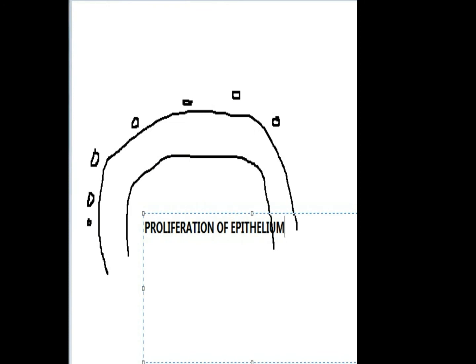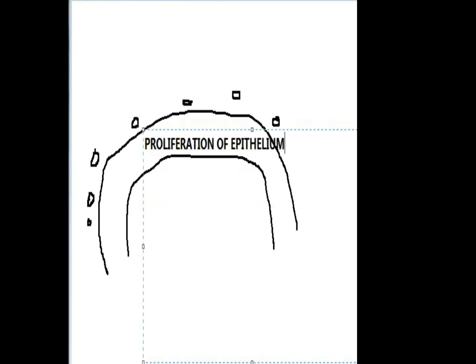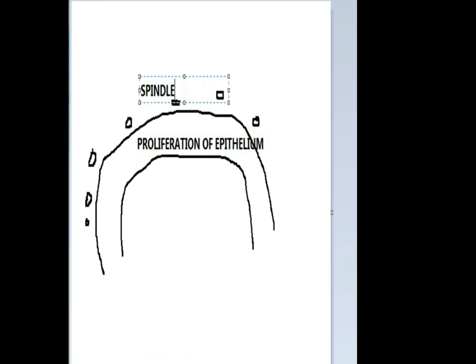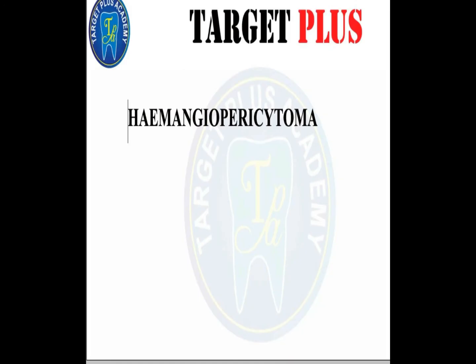It resembles the glomus tumor. So another MCQ: name the condition that resembles glomus tumor, it will be hemangiopericytoma, and it lacks the organized pattern and clinical manifestation of pain.